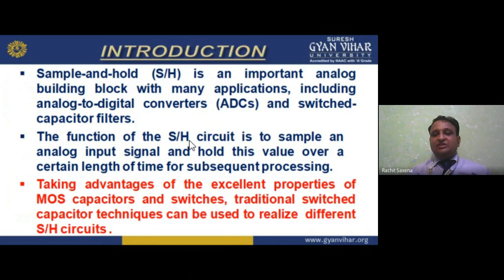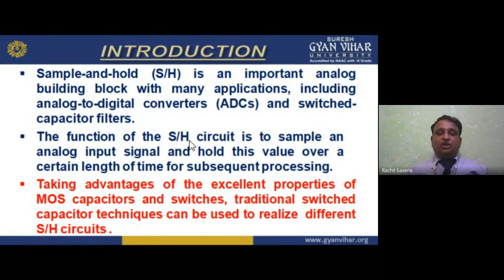And secondly, switched capacitor filters. So sample and hold is an important analog building block with many applications, including analog to digital converters and switched capacitor filters.